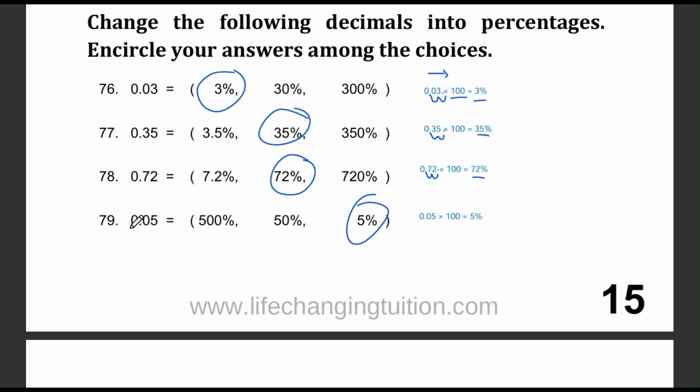Question number 79. Now let's try changing 0.05 to a percentage. Our options this time are 500%, 50%, and 5%. Just like before, we multiply by 100, so we have 0.05 times 100. Again, move the decimal 2 places to the right to get 5. So 0.05 is equal to 5%.